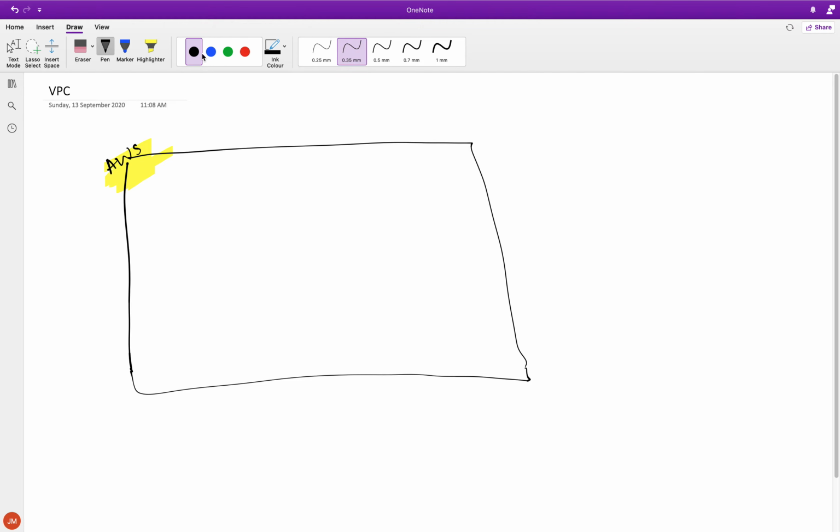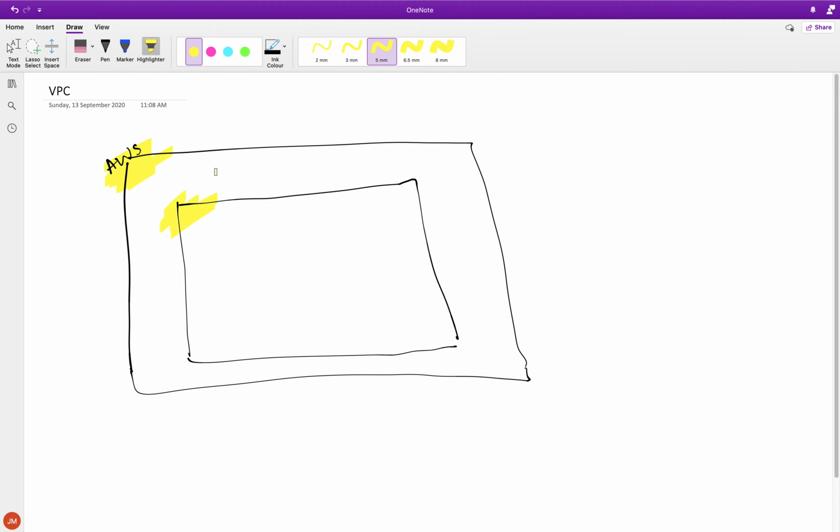This is the whole AWS network, right? Think of it that way. And our VPC is just a small virtual private cloud inside the whole AWS. So you can think of this as the whole AWS data center maybe, and this is where we are going to create our small VPC, right? So it's inside this. I wanted to call that out. So we are going to call this guy the VPC.